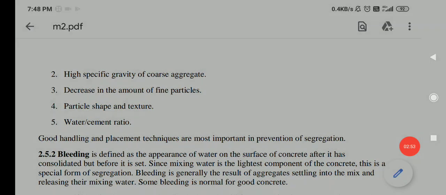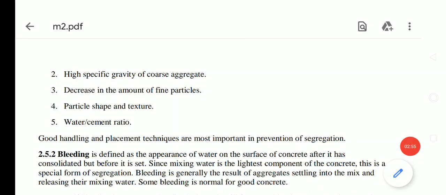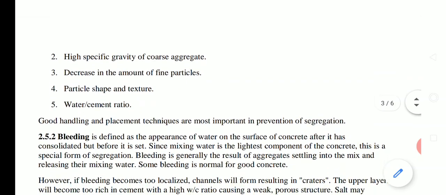Next, particle shape and texture. The texture and the shape of the aggregates are very important. Shapes like rounded aggregate and angular aggregate, and texture meaning smooth or rough texture aggregate. If you use the correct shape and the correct texture of aggregate, then segregation will not occur.